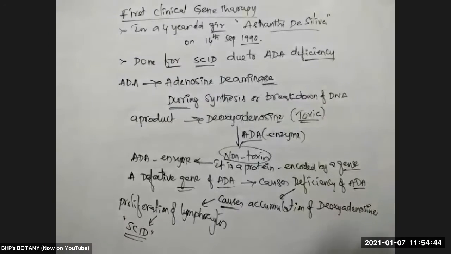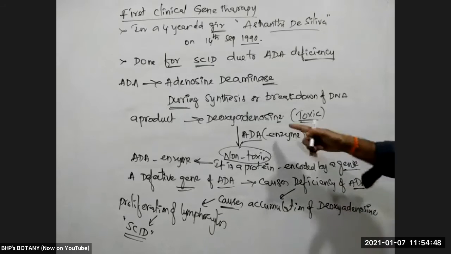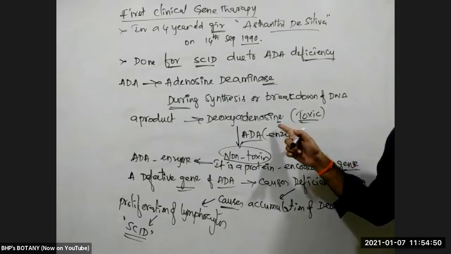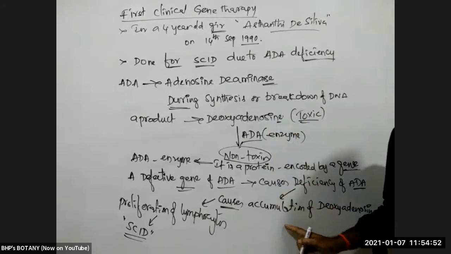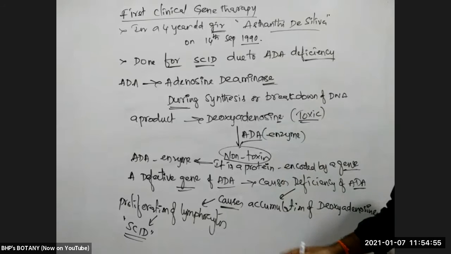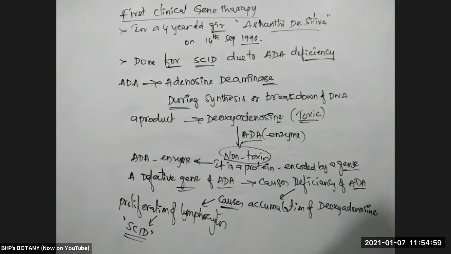Due to accumulation of this toxic compound, deoxyadenosine, in the lymphocytes or blood, the lymphocytes proliferate and break down. When lymphocytes break down, immunoglobulin will not be produced.